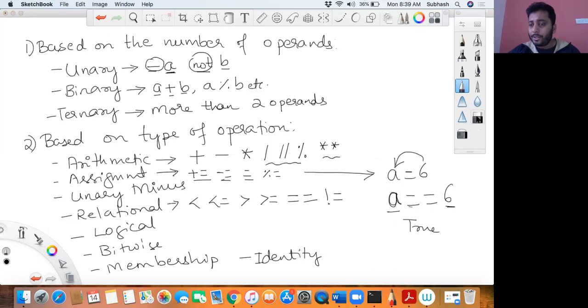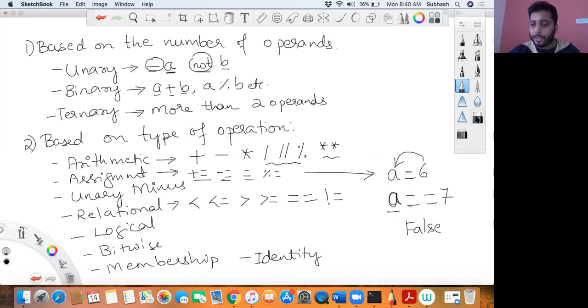Suppose instead of a == 6, I would have had a == 7, then what would have happened? This would have resulted in a false value because a is not equal to 7. When you say a == 7, no. Therefore it results in a false value. This is a Boolean constant.